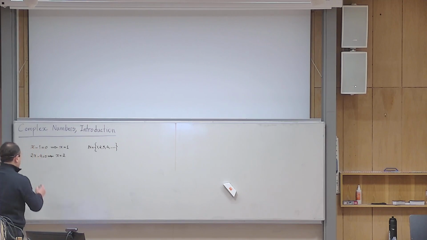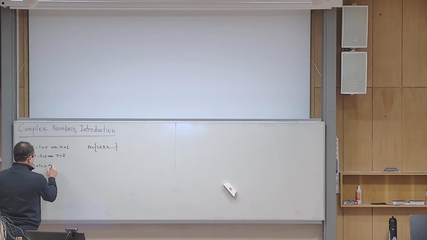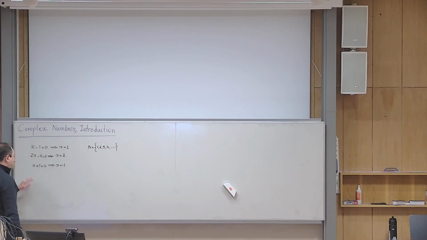For example, if I just change this to x plus 1 equals 0, then the answer is x equals minus 1, which of course does not belong to N. So it motivated mathematicians to extend the set of natural numbers to a bigger set.